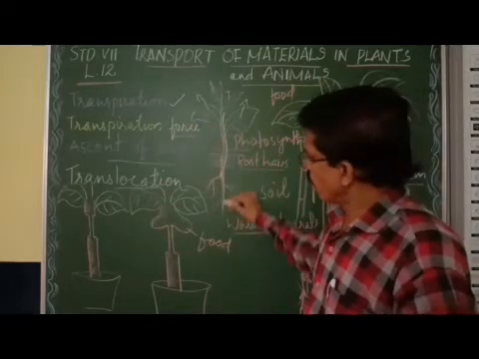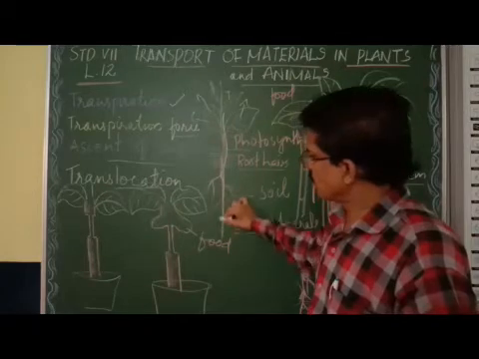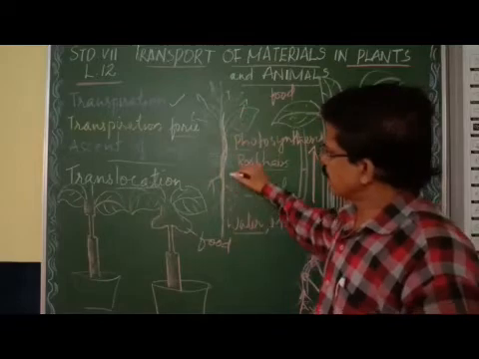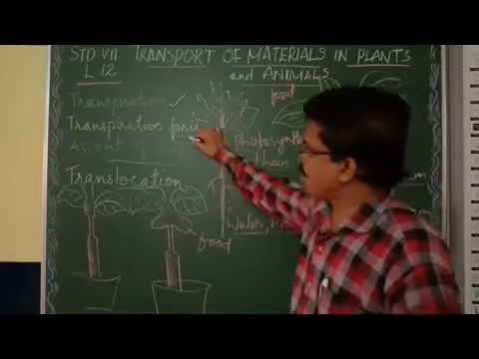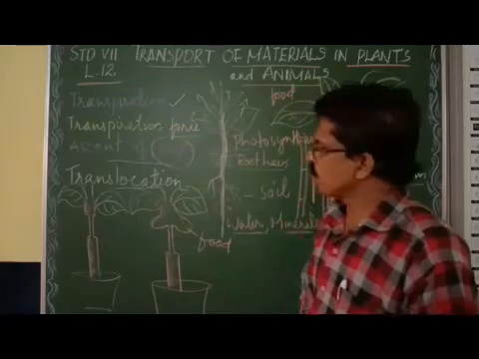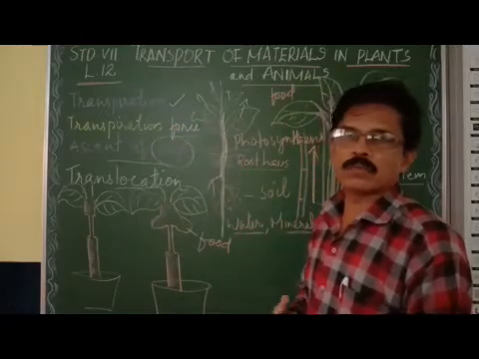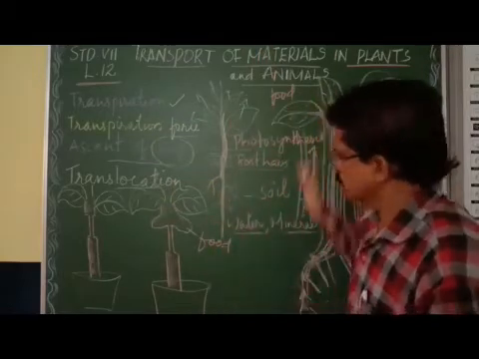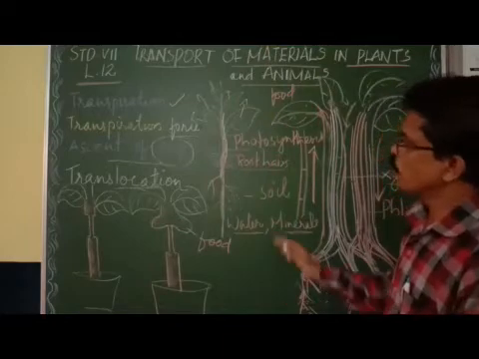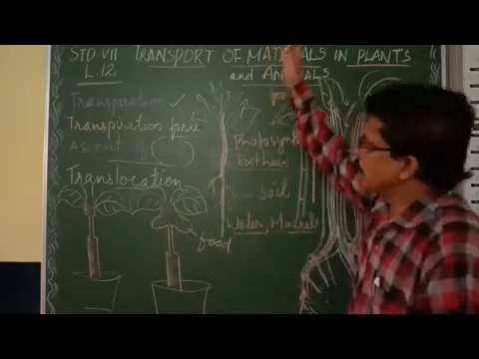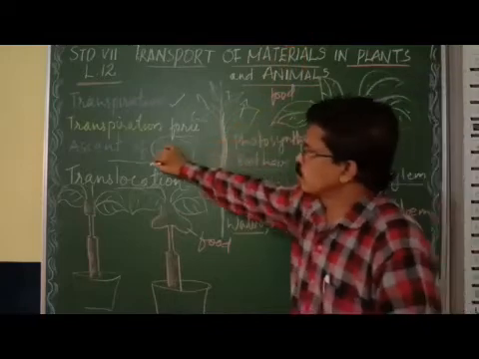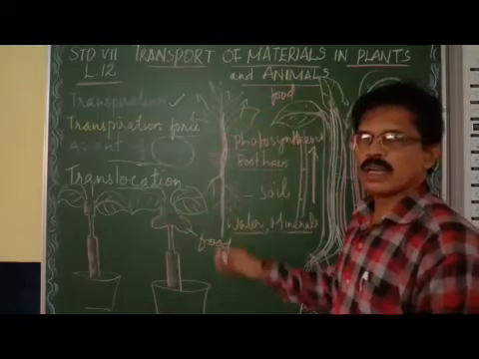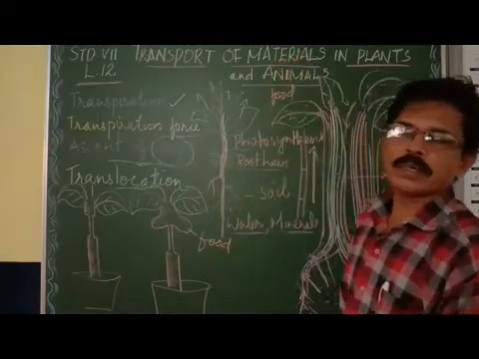Now, the movement of water and minerals through the xylem. The mixing of the water and the minerals we call sap. What is sap? A solution formed by the mixing of water and minerals is called sap. Ascent means moving in the upward direction. So this movement of water and minerals through the xylem in the upward direction is called ascent of sap.